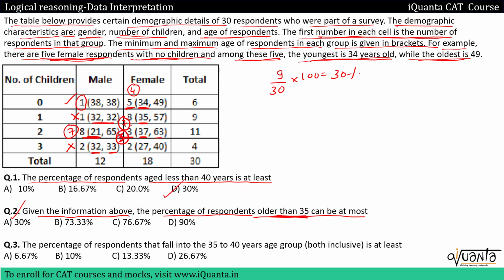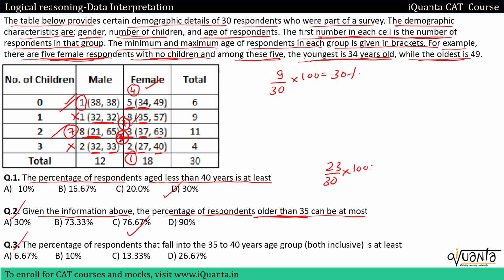Next group, I have 2 females, youngest is 27, oldest is 40. So I'll have only 1 female who will have age more than 35, because one has to be 27 years old. So in total, I have 1 plus 7, 8, 8, 4, 12, 12, 7, 19, 19 and 4, 23. Percentage will be somewhat close to 76.67. Option C will be the correct answer. Even this was very easy.